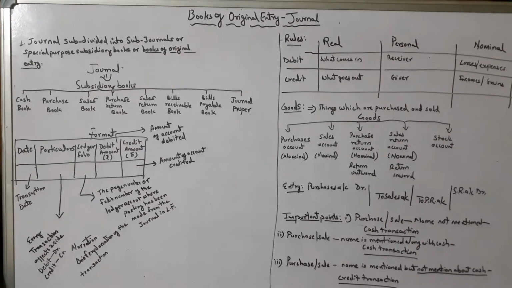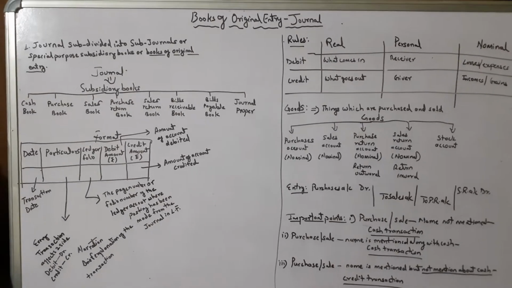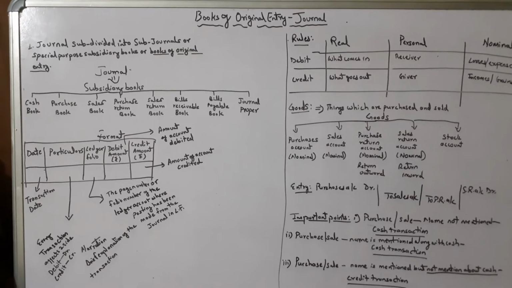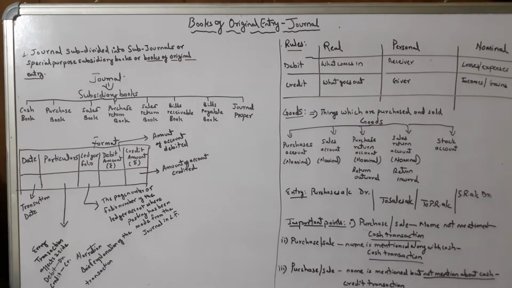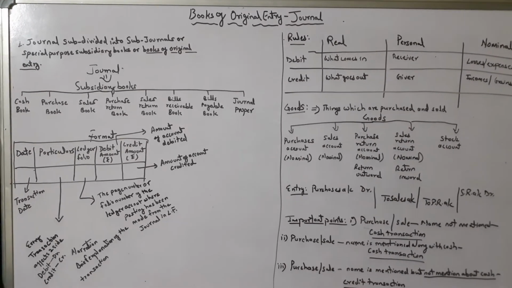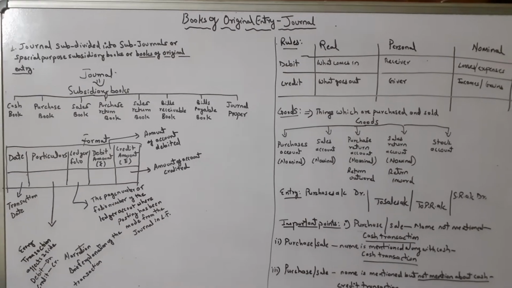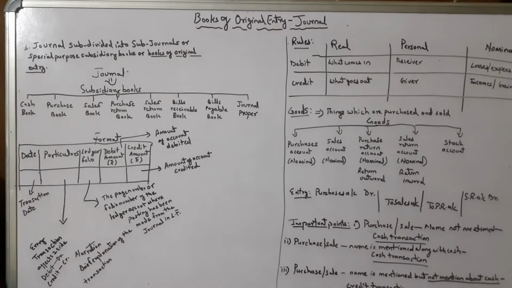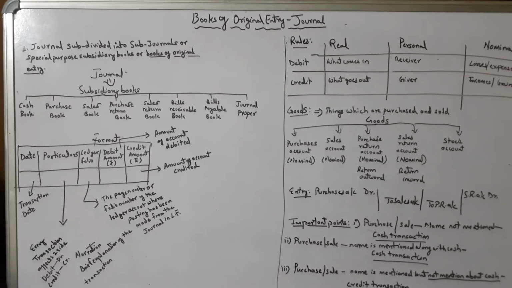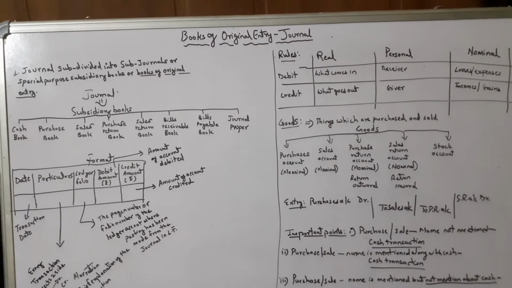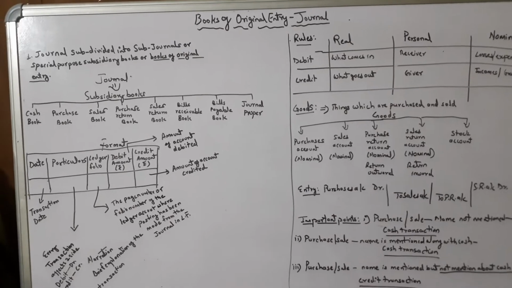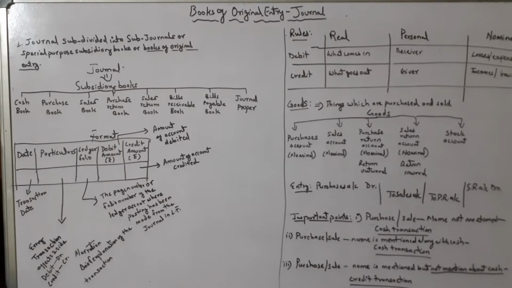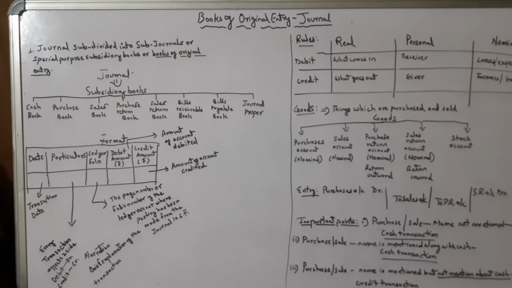Now when I say original entry, what I mean is, whatsoever the transactions happen, we have got two professional people. One is a bookkeeper and another is an accountant. The work of a bookkeeper is just to record the transactions, whereas from where the work of the bookkeeper ends, the work of the accountant starts. That means the only work of recording the transactions is up to the bookkeeper.